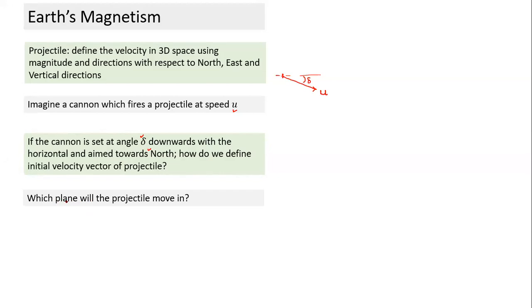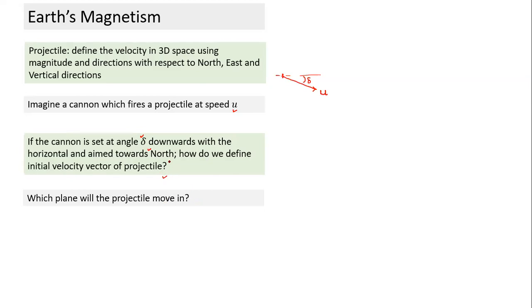In fact, there are infinite planes possible. And whenever a projectile moves, it always moves in a vertical plane. Is this clear? A projectile will always lie in a vertical plane. So if I fire towards north, Disha, can you tell me which plane this projectile will move in? Can we define this vertical plane the projectile will move in?